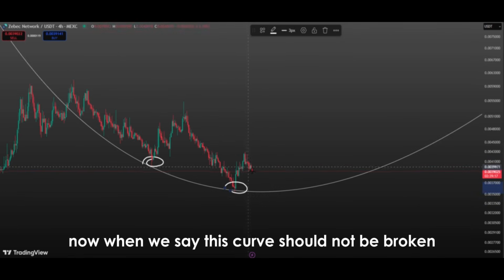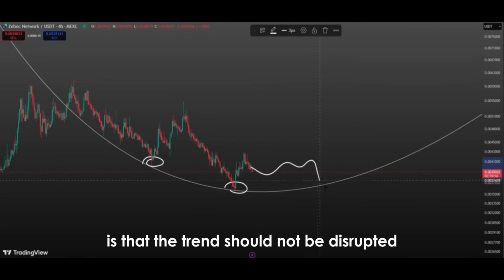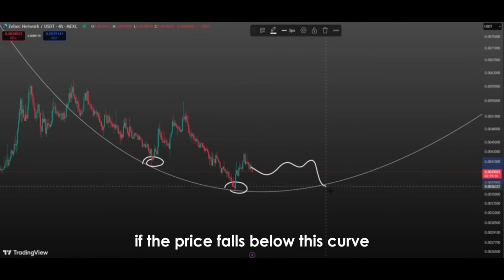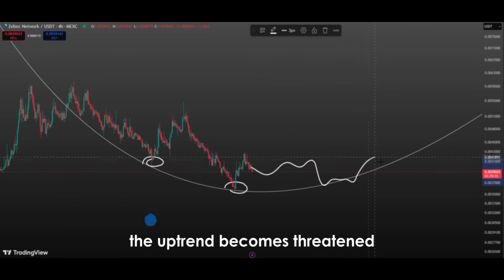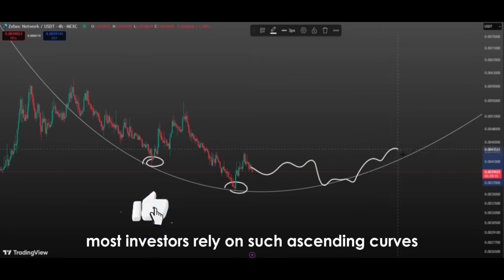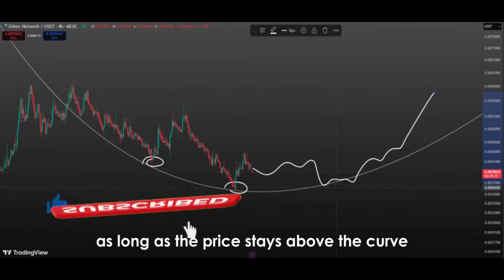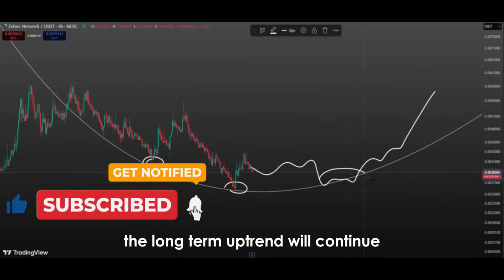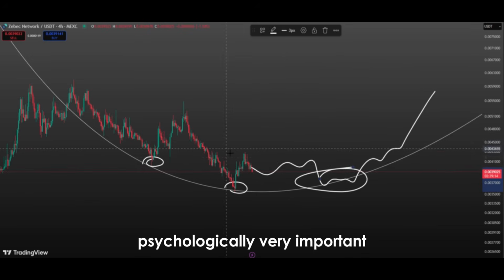Now, when we say this curve should not be broken, what is really meant is that the trend should not be disrupted. If the price falls below this curve, meaning buyers are starting to lose strength, the uptrend becomes threatened. Most investors rely on such ascending curves and believe that as long as the price stays above the curve, the long-term uptrend will continue. That is why protecting this curve is also psychologically very important.